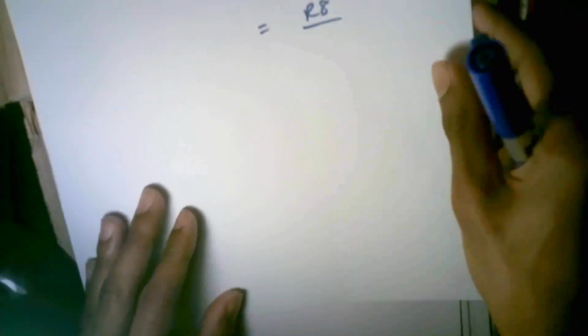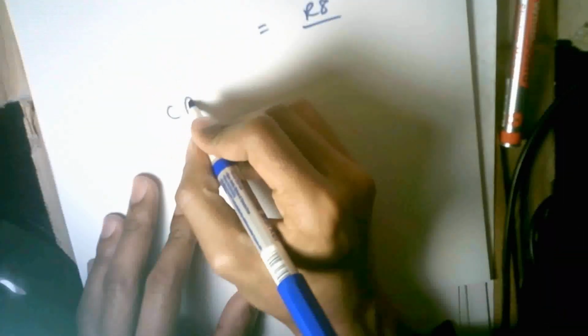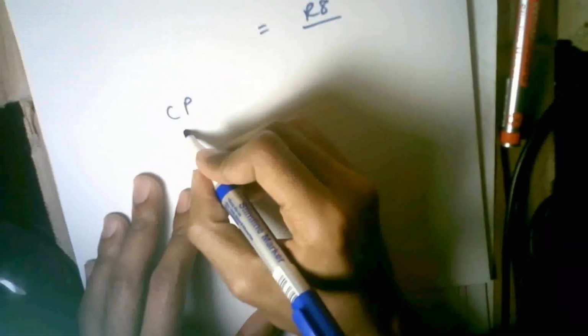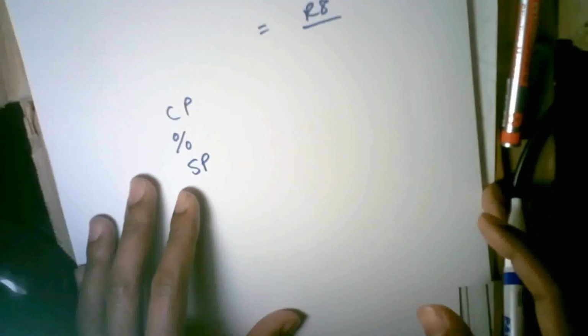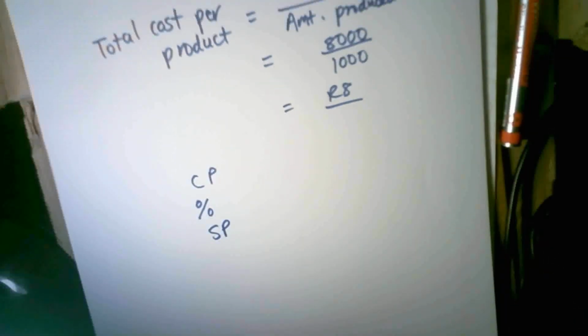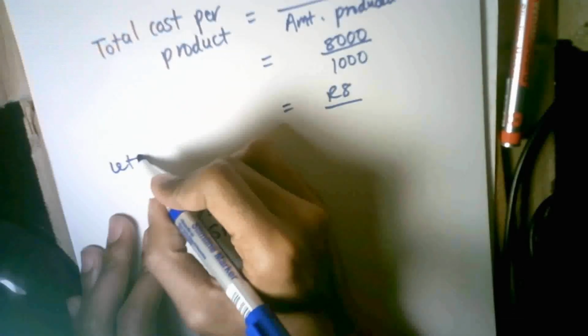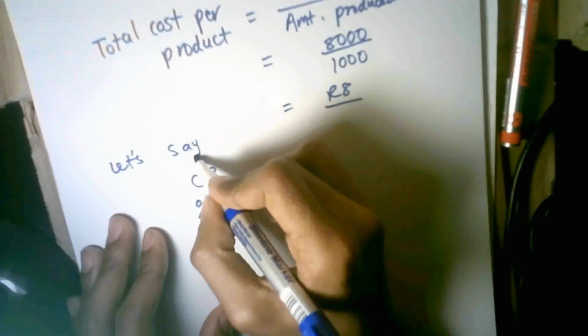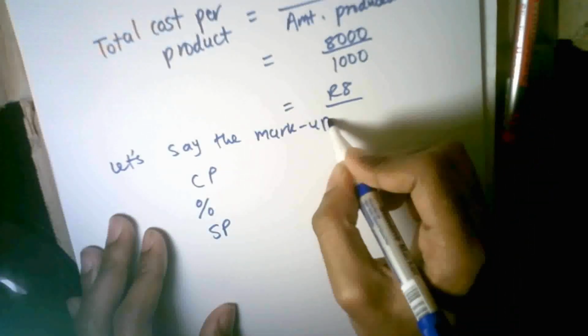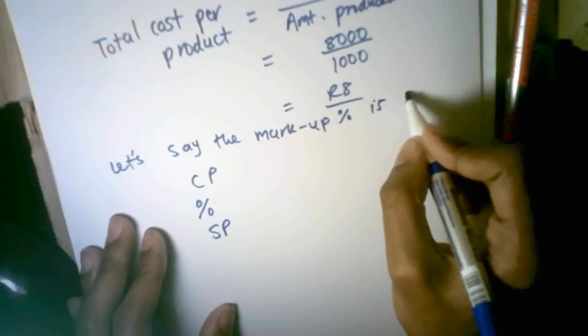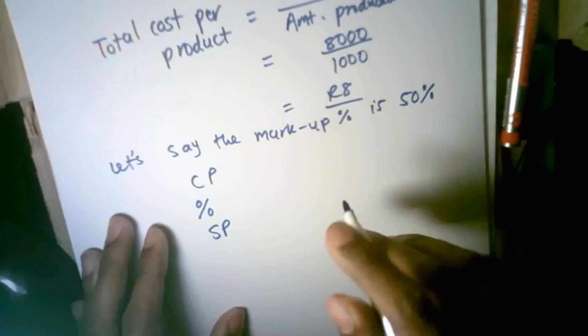So my cost price is 8 Rand. I have a percentage markup and I have my selling price. Now, according to your research, let's assume what the markup is going to be. So in my book company, let's say the markup percentage is 50%. So I make a 50% profit from that.